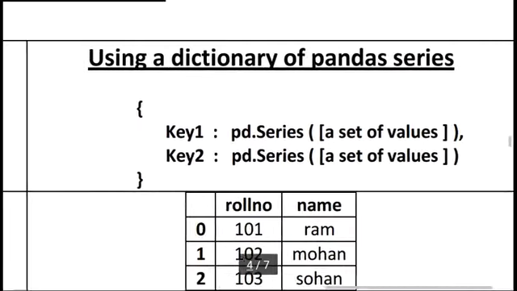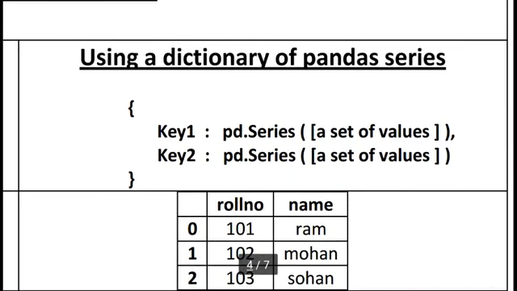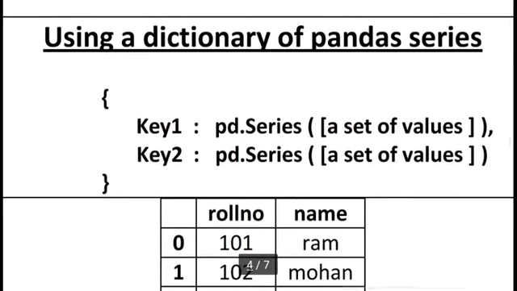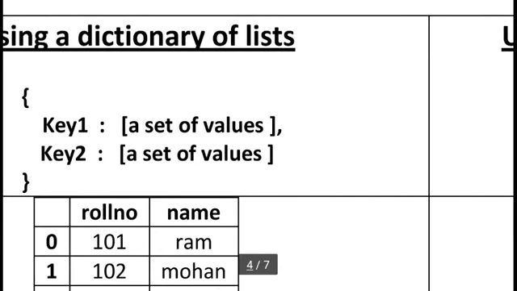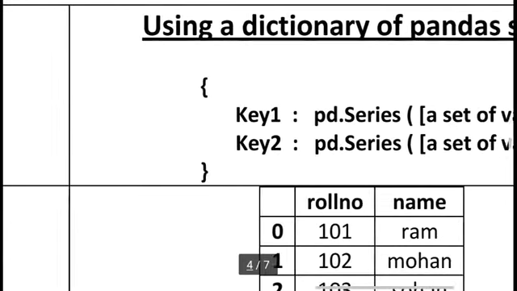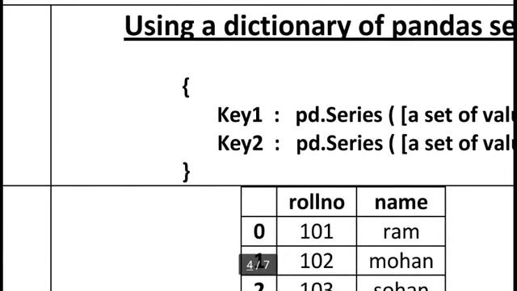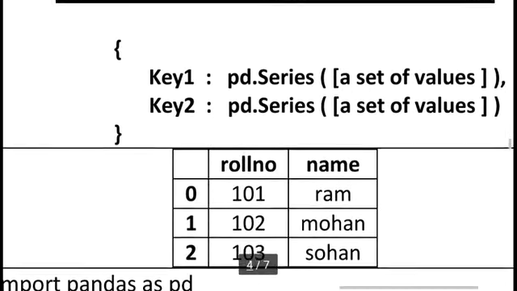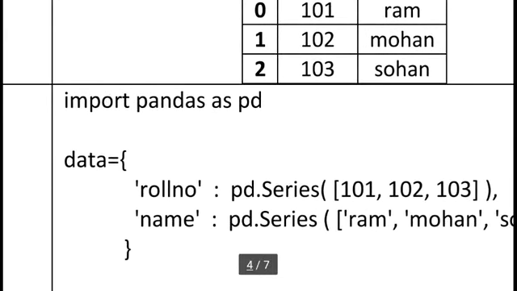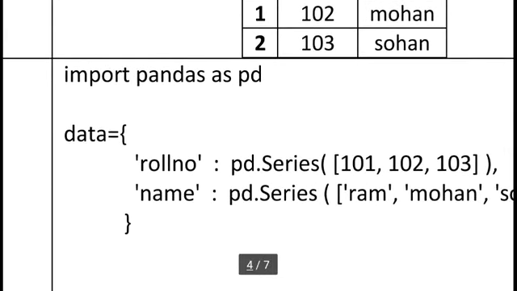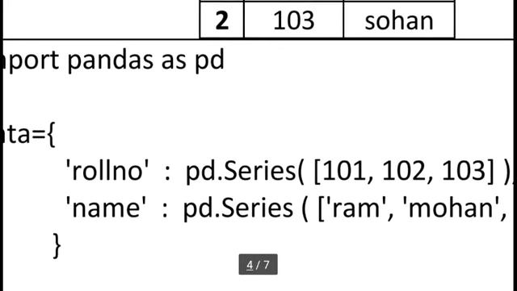Okay, now I am using a dictionary of Pandas series. Here I am changing only one thing: the pd.Series method. Instead of a direct square bracket, the additional thing is the pd.Series method, but everything else is the same. You can see I am using the same example as above, a dictionary of lists, but here I am using pd.Series.